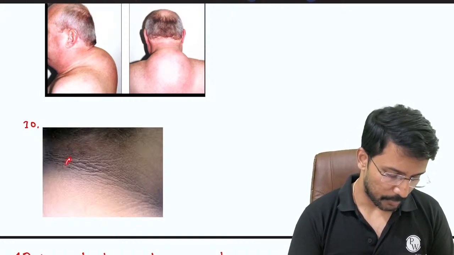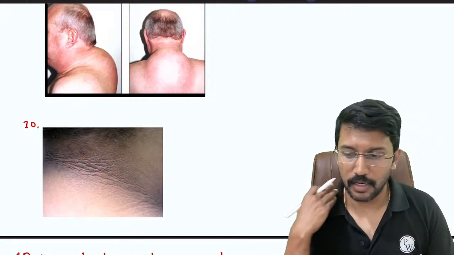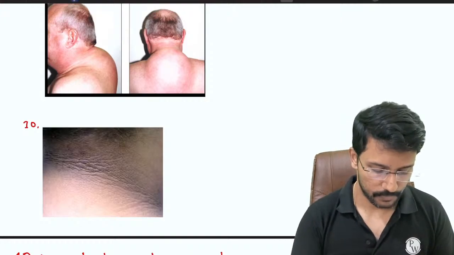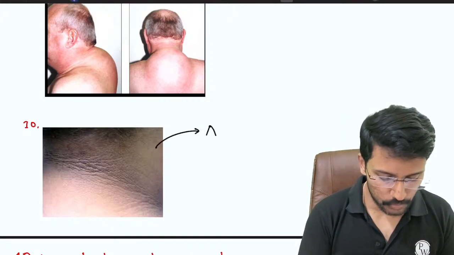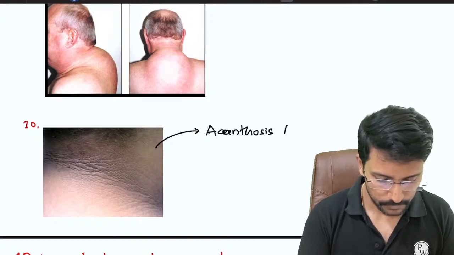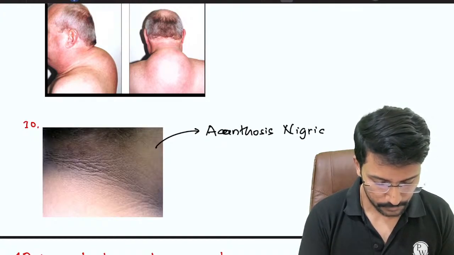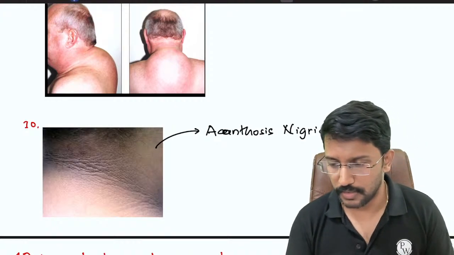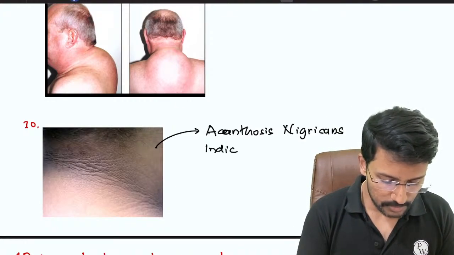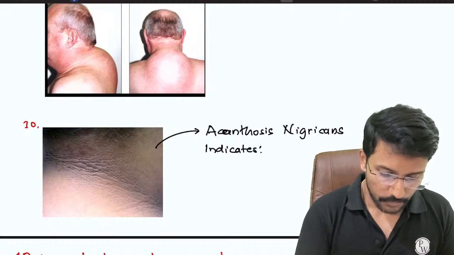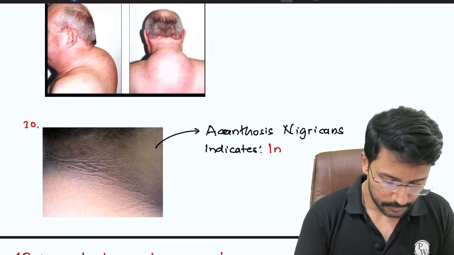You can see some hyperpigmentation, a hyperkeratinized area around the neck, right? What do we call this? Yes, this is acanthosis nigricans. What does that indicate? Yes, it indicates insulin resistance, and in which type of diabetes is it seen?